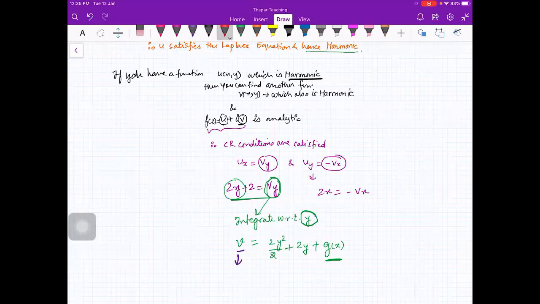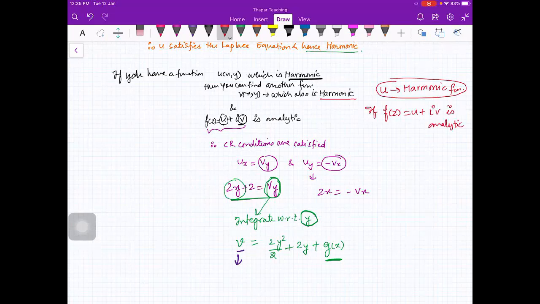So what I am saying is, there is one concept of harmonic function. So you have u a harmonic function. Nothing to do with analyticity till now. This is a separate concept. What I am saying is, if f(z) is analytic, then u and v are harmonic. You can prove it. If f(z) is analytic, then u and v are harmonic. We say that u is harmonic conjugate of v and v is harmonic conjugate of u. Clear? Is that okay, beta?